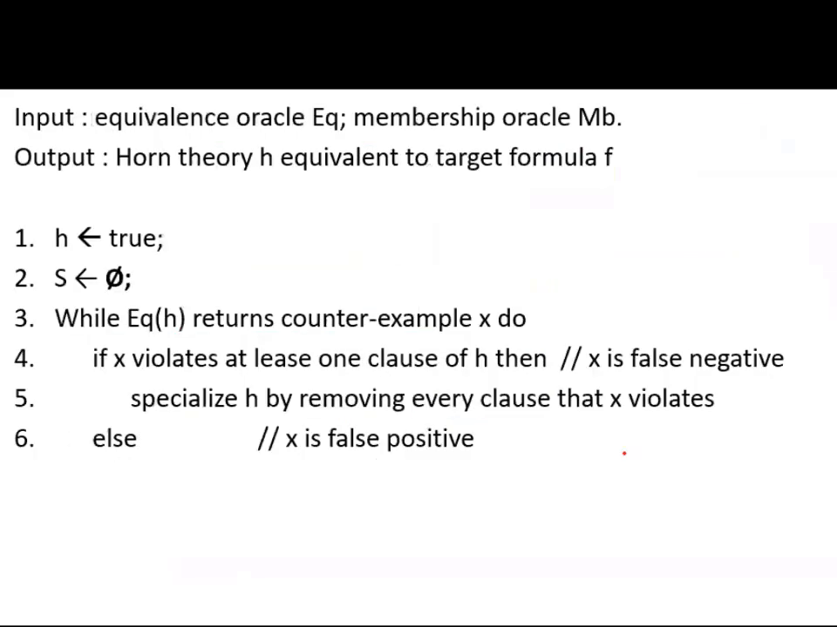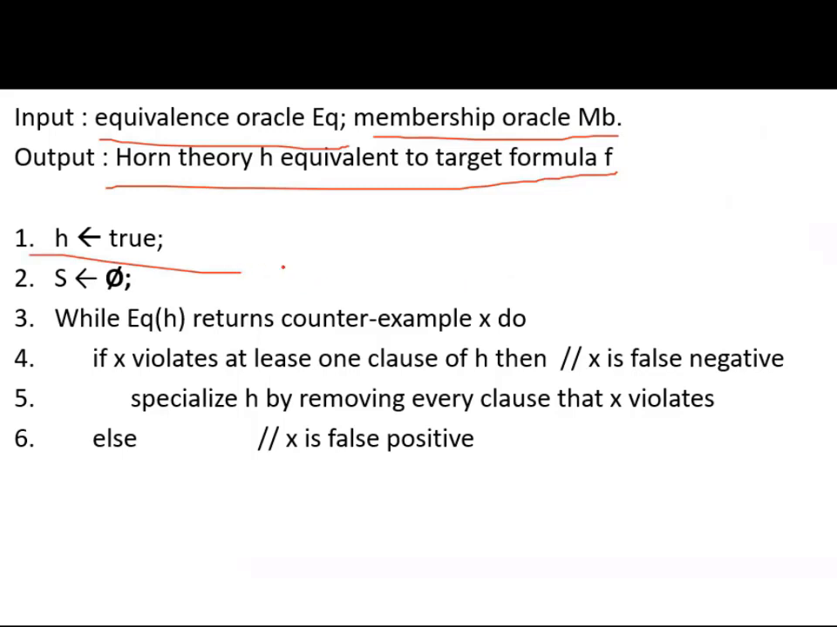Let us now see the algorithm. Input: equivalence Oracle EQ, membership Oracle MB. Output: Horn theory H equivalent to target formula F. Now H is true. Let us take the first H true. The set S is initially empty. See, EQ of H. What is EQ? Oracle EQ returns a counterexample or says H is equal to the target. It gives only these two, EQ of H.